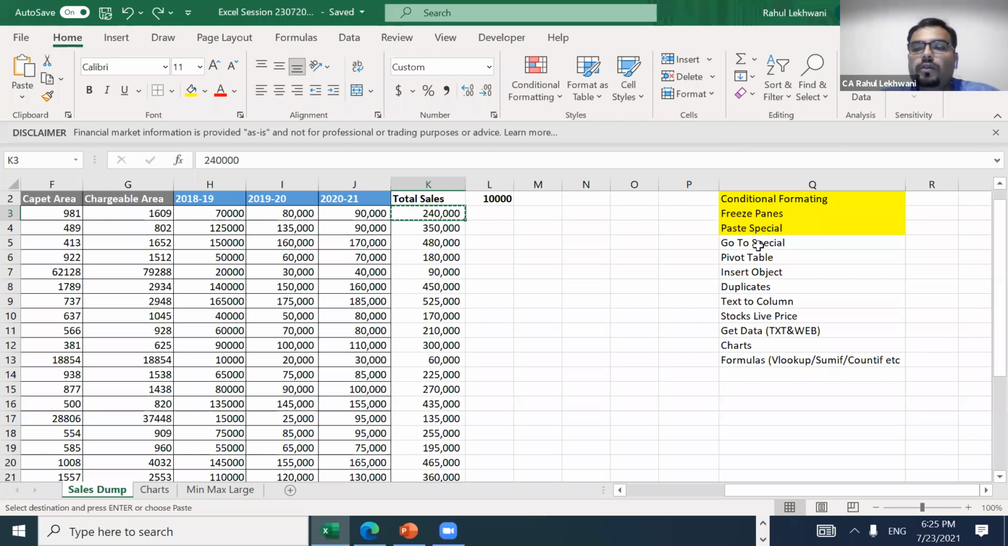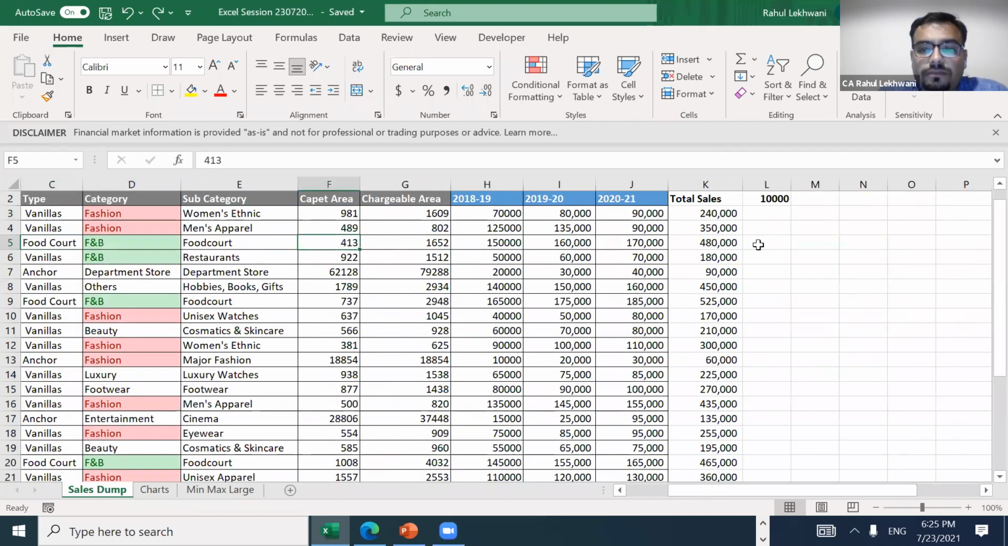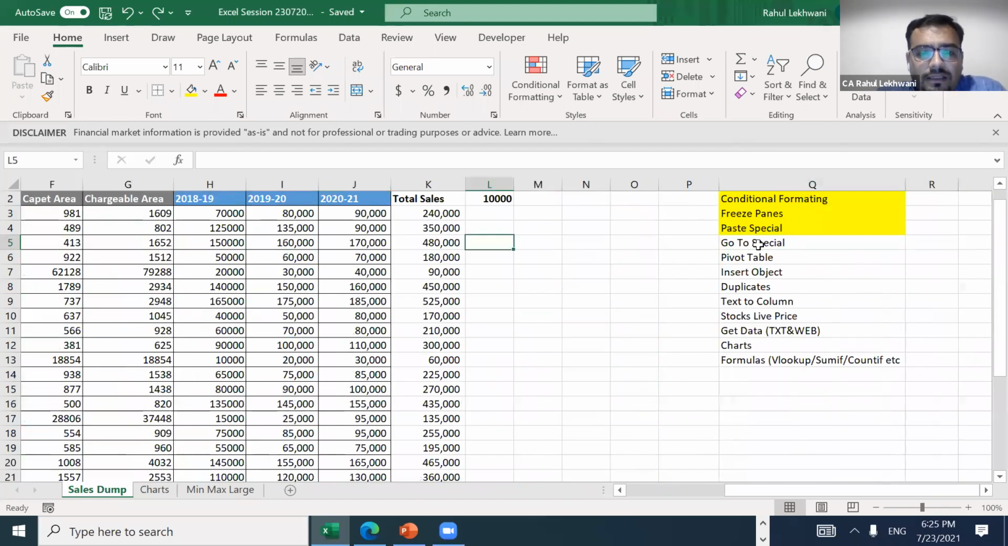So Go To Special. Go To Special is a very, very important tool. Why, I'll tell you. See, what happens is that suppose in this data, the data is like this.